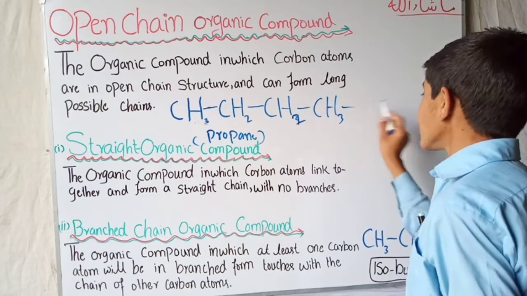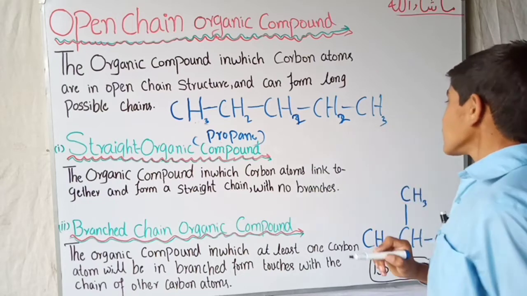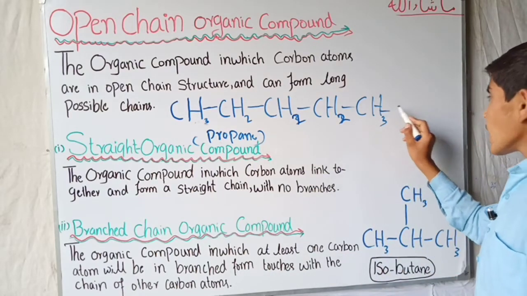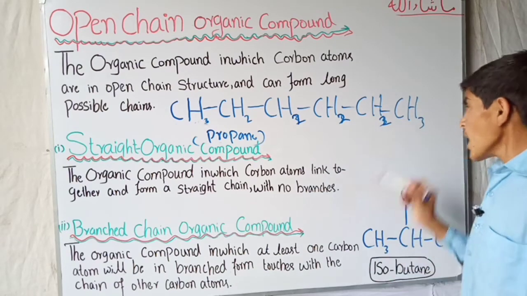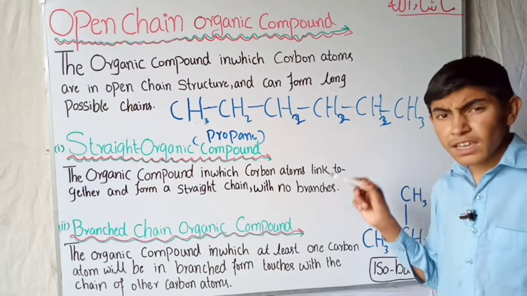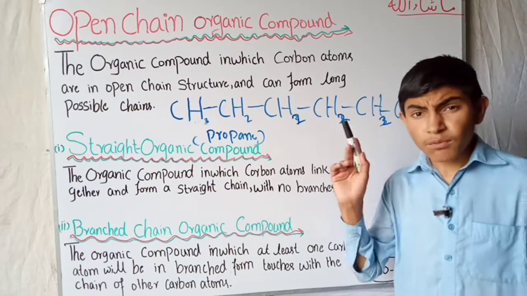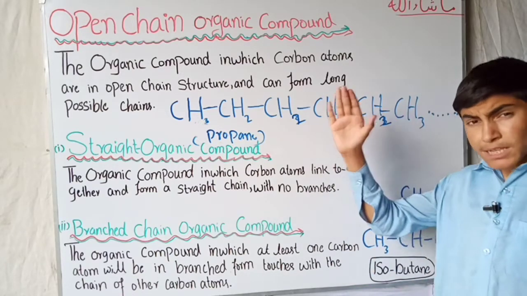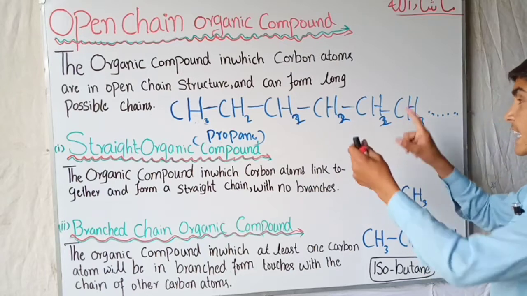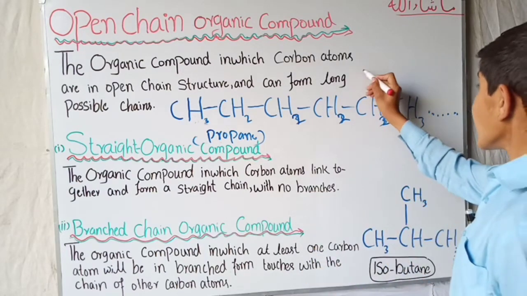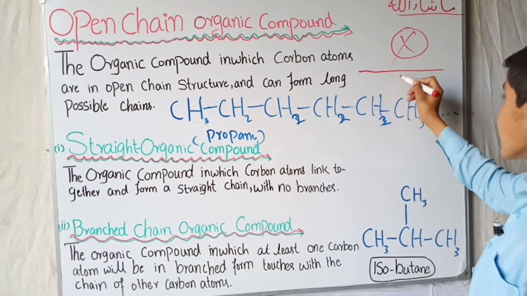If I want to make pentane, I will add another CH2 and then a CH3, and going on, if I have to make hexane, I will add more CH2 and then CH3. Whether you want to make hexane, octane or nonane, whatever you want, these are the compounds which can form long chains. And they are not in cyclic form, they are like a continuous chain, not like a ring but like this.